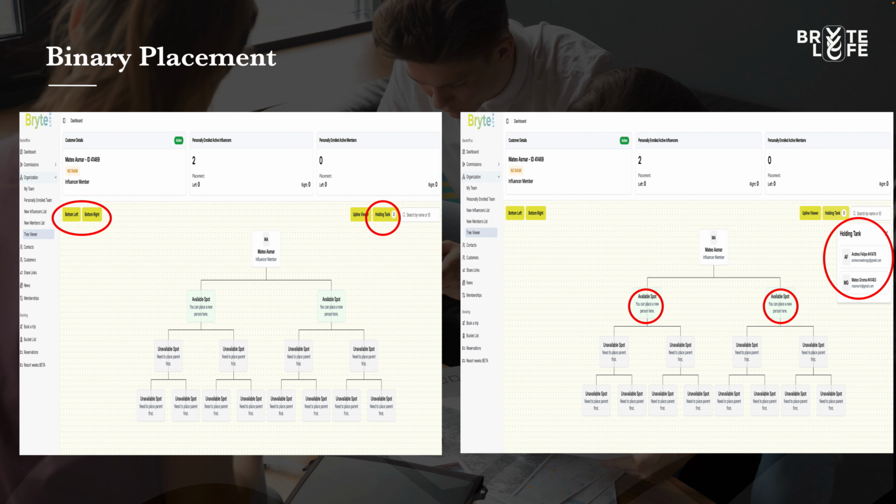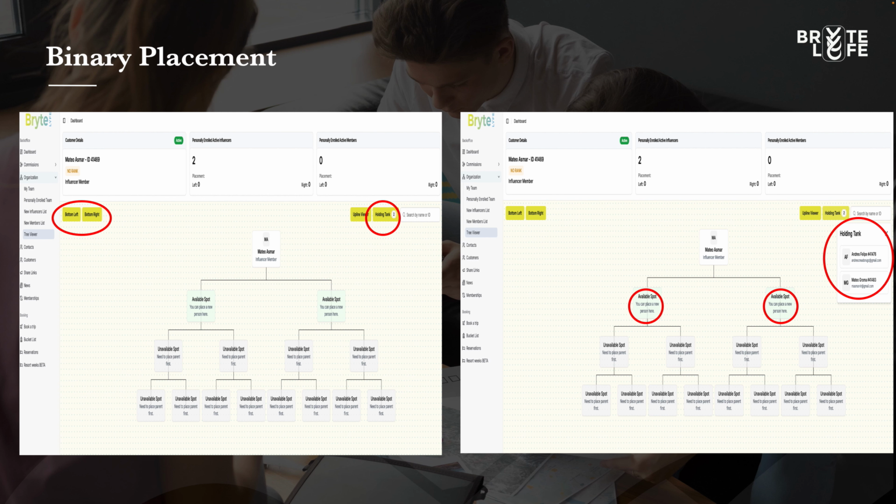And so whichever side you've gone to, bottom left or bottom right, you want to stay on the outside. So if it's bottom right, you want to be on the outside right. If it's bottom left, you want to be on the outside left. And you'll highlight the name in the holding tank that you want to place, and then you will click on that available spot, and it will place that person for you.